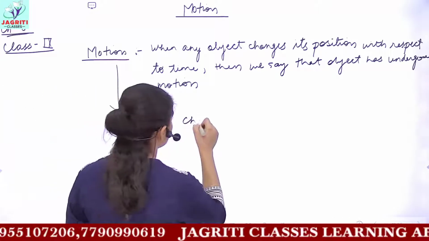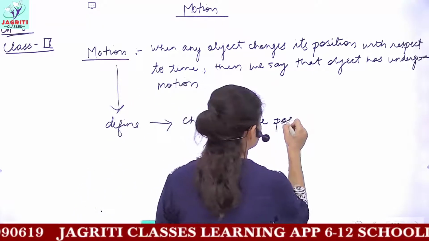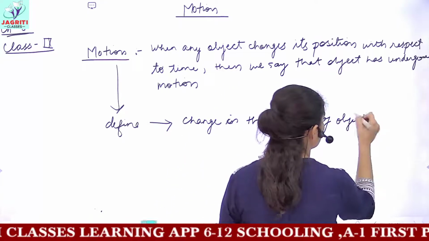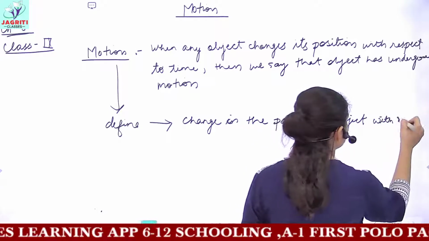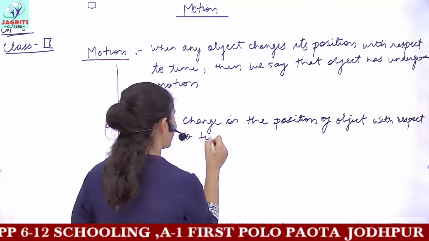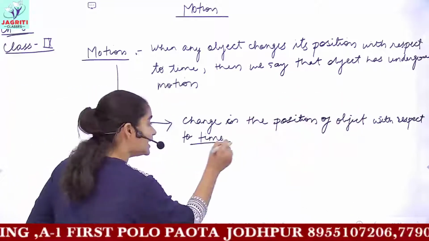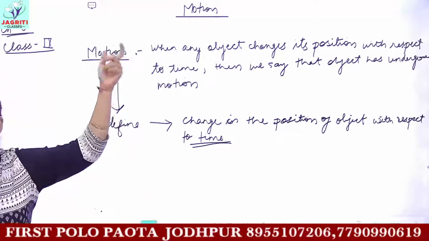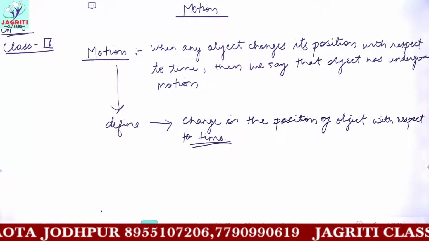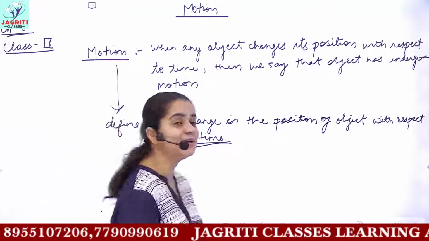And for the exact definition, if you ask how to define motion, the definition of motion would be change in position of object with respect to time. This change in position of any object with respect to a time interval is said to be the definition of motion. So speaking about motion simply, when an object changes its position with respect to the given time, then you say that the object has undergone motion.